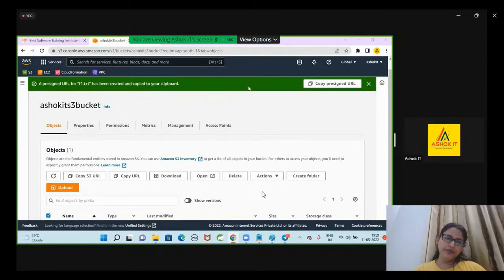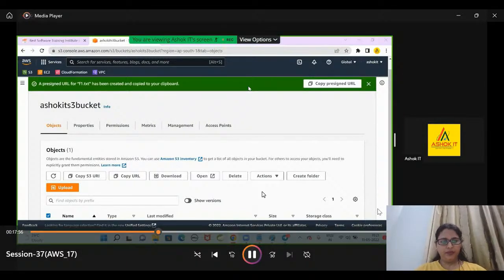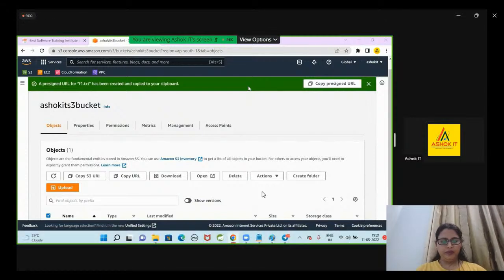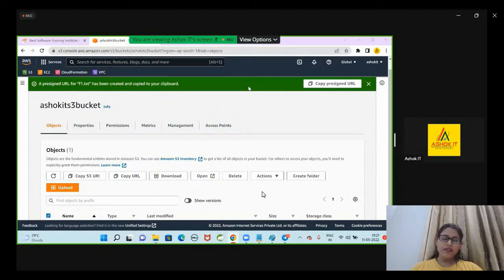No. In the Telegram, I have given one link for you. Click on that link now. Are you able to access that URL? What is it saying? Denied. Why is it saying denied? Because the time has expired.